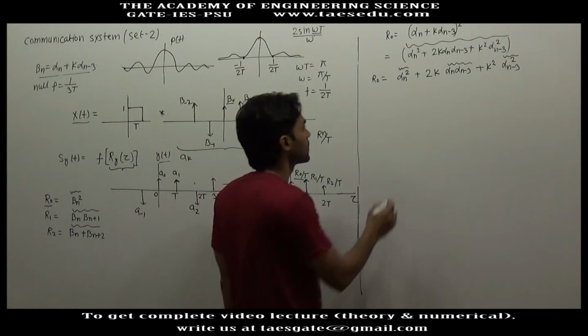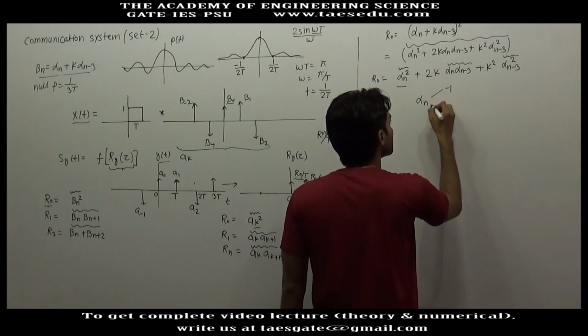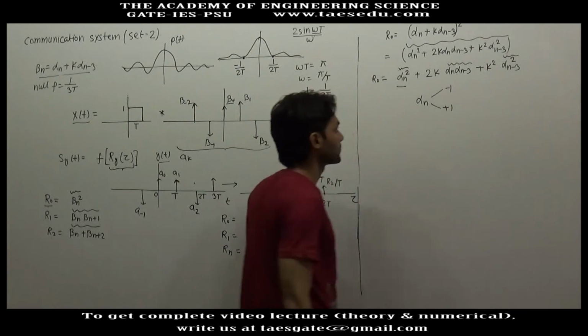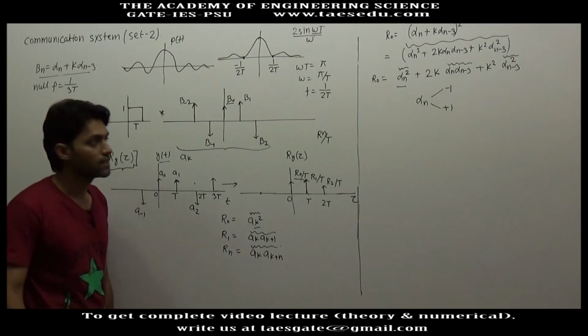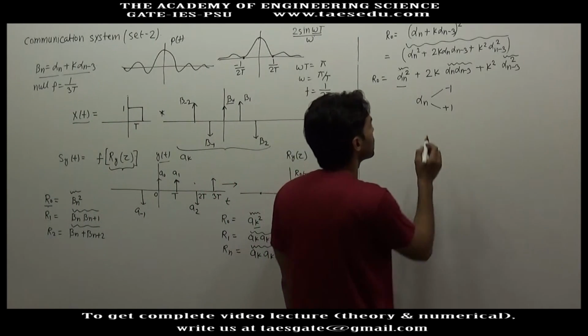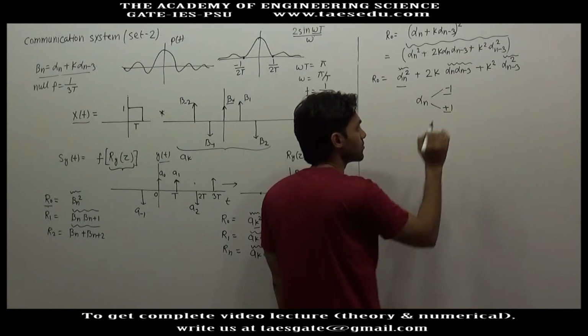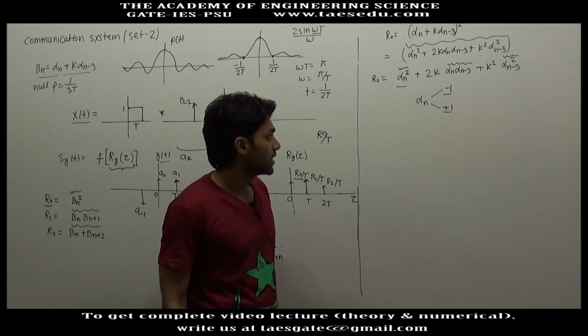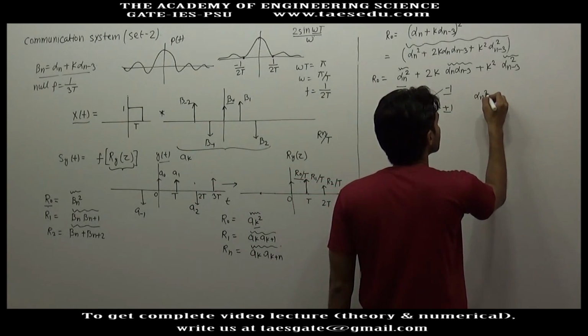Now alpha n can take minus 1 or plus 1 with equal probability. I have already drawn the power spectral density of alpha n. So whichever value out of minus 1 or plus 1 alpha n takes, it doesn't matter, alpha n square will be constant at 1.